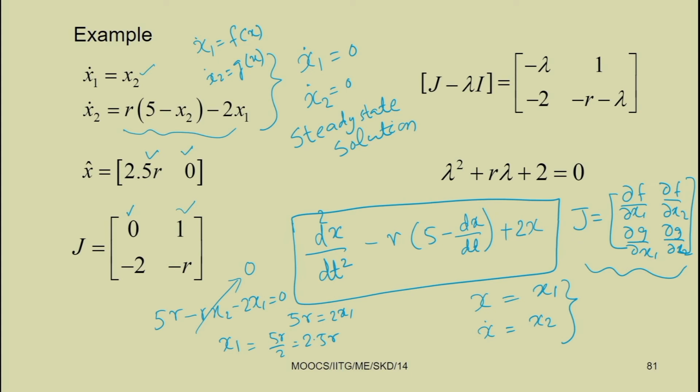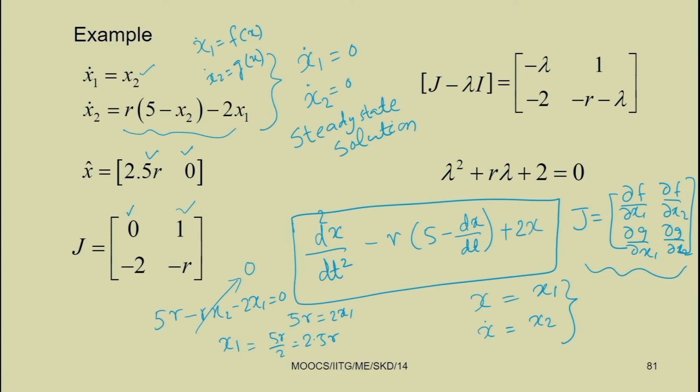So, when we differentiate with respect to x1, this becomes minus 2. Differentiating with respect to x2, this is r minus x2, or minus r x2, where r is constant.